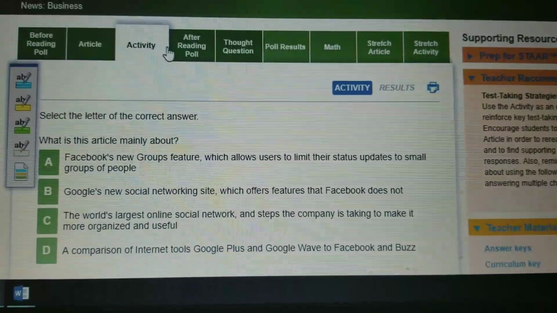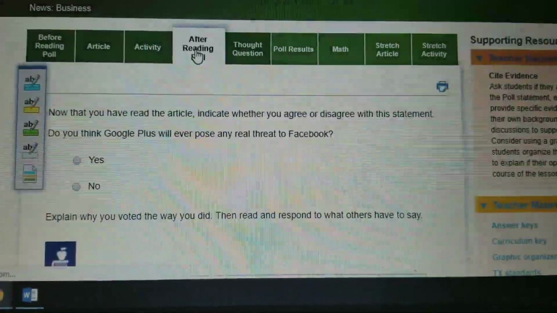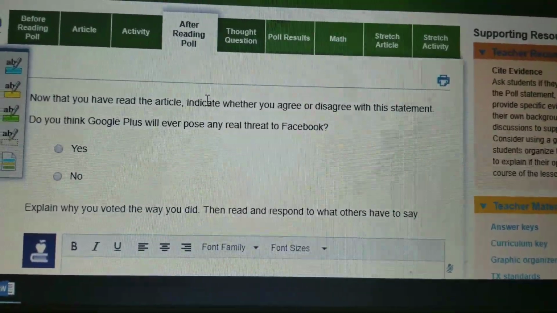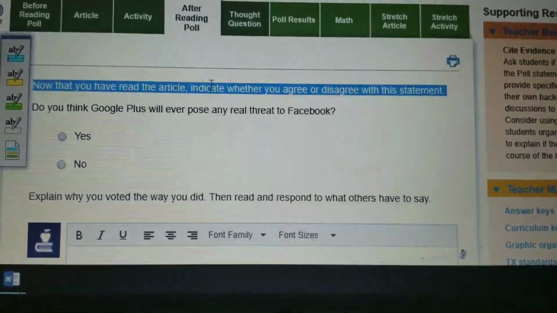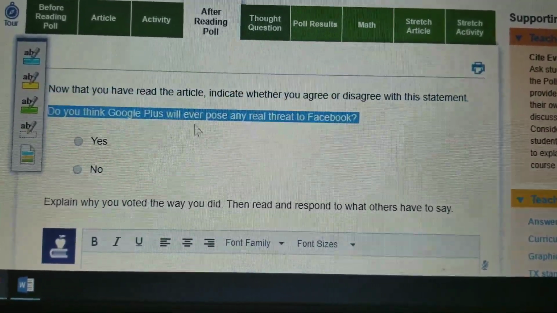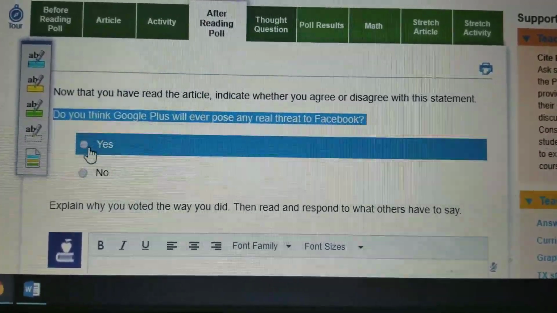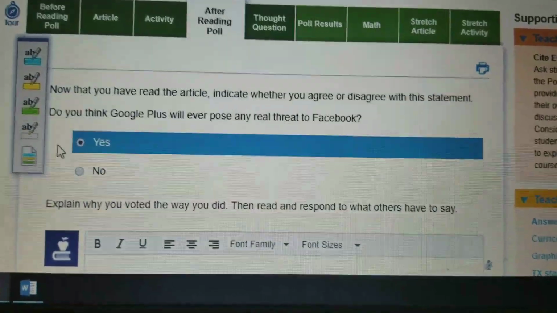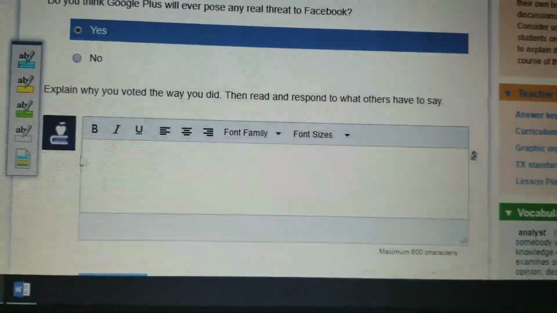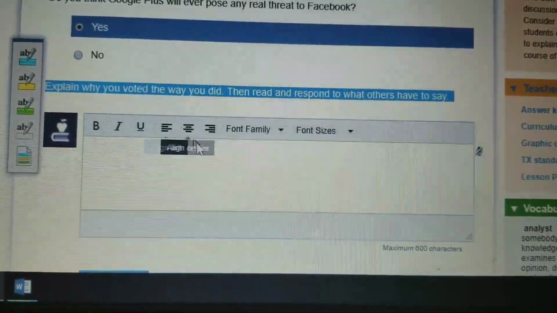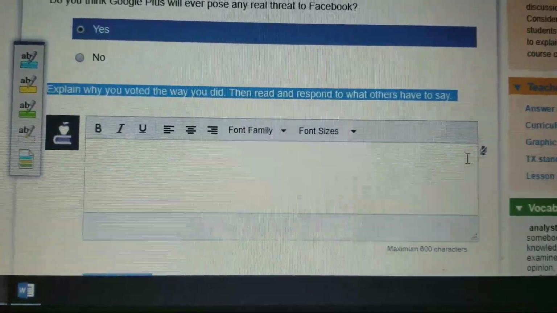Okay. And now my last thing, after reading poll: now that you have read the article, indicate whether you agree or disagree with this statement. Do you think Google Plus will ever pose any real threat to Facebook? Actually, now I'm going to say yes. And I'm saying yes because of what I just read. Explain why you voted the way you did. Then read and respond to what others have to say.